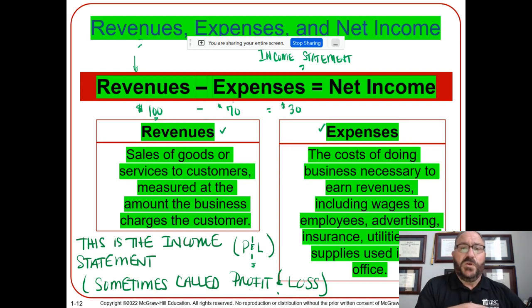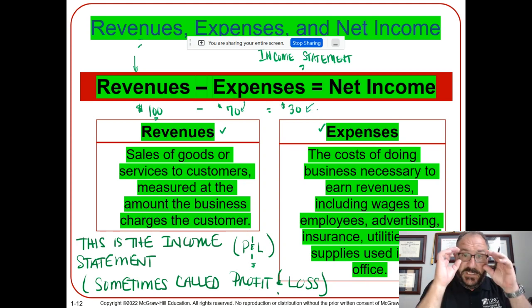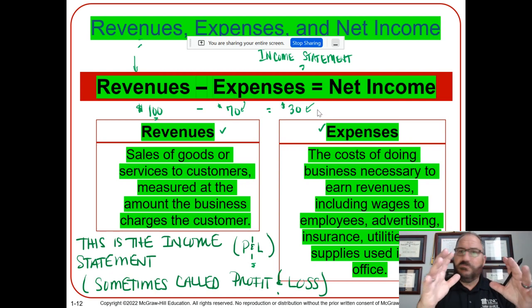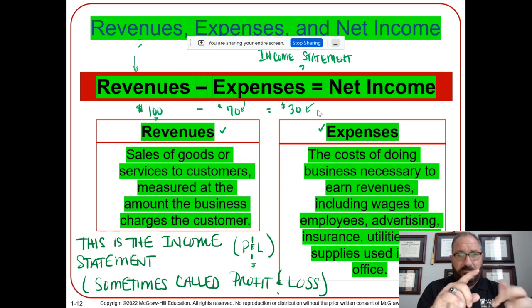Minus the expenses, all the expenditures, the 70 here, gives you your net income of 30. So an income statement talks about revenues, expenses, and then either net income or loss. People often call it a profit and loss statement, or a P&L. Revenues are sales of goods and services to customers, and expenses are the cost of doing business.